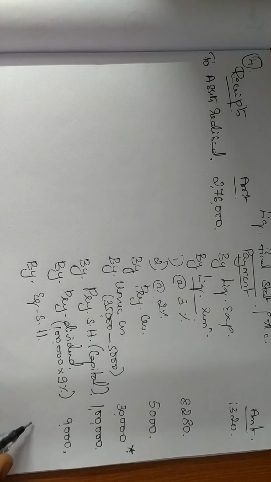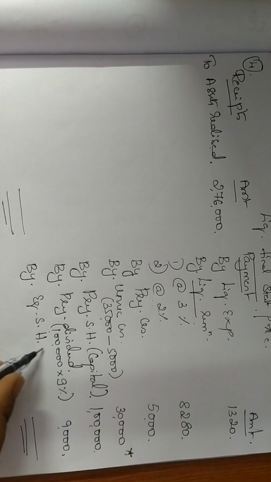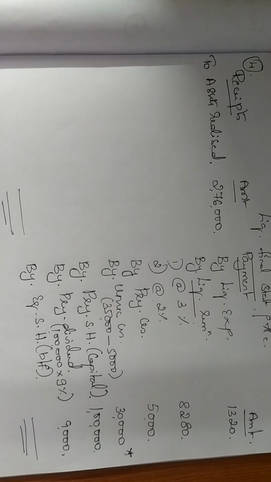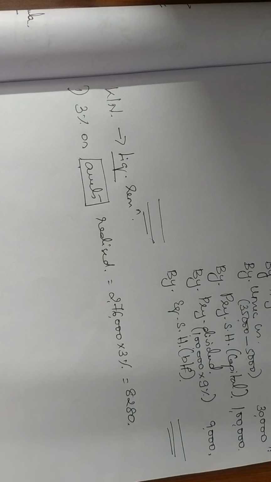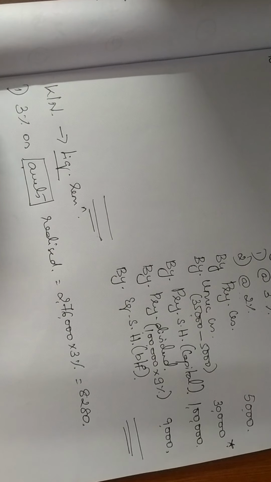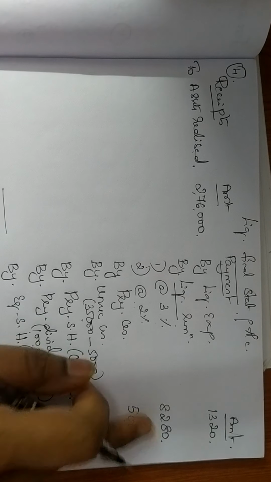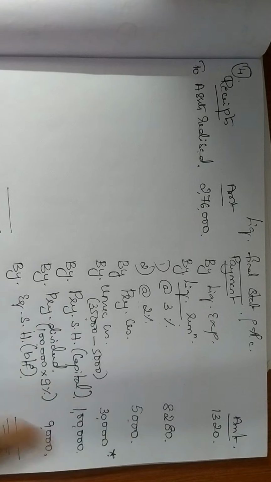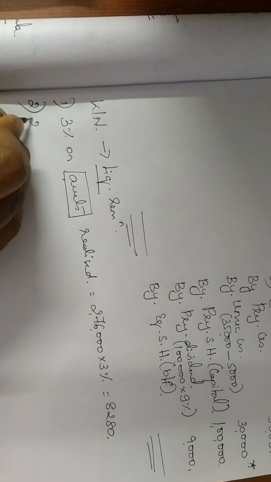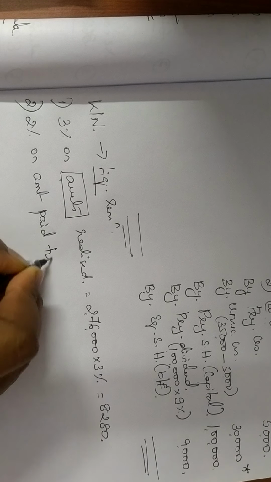Now remember, whenever you are doing your equity shareholders, you have to consider your balancing figure. This only happens to be your balancing figure. I'll tell you why. Now we'll get back to the actual formula, because we are supposed to write for equity shareholders. Now we'll come to the working for remuneration, because remuneration is still blank, we have not done it. Why did we leave this blank? Because we were waiting to write all these items, that is why this entry is blank. So now we'll finish it off. It is 2% on the amount paid to equity shareholders.